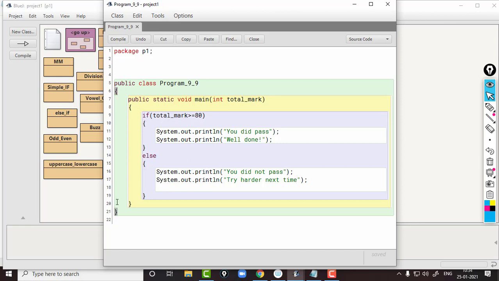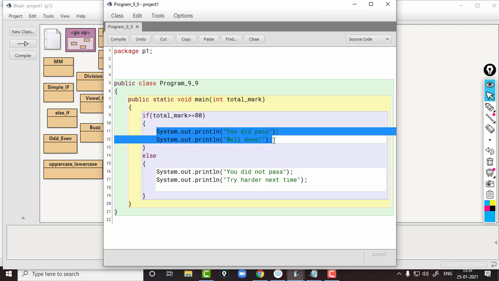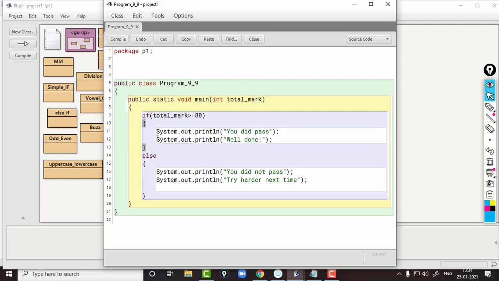So usually we are making a block. See, these two braces are selected. That is the main block because that is the class. And this is the sub block, the block of the main method. Inside there is another block for if, and similarly for else also. See how many statements we are executing here when the condition of the if is true: 2 statements. So these 2 statements will be executed when this condition is true. When this condition is false, the second group of statements will be executed.